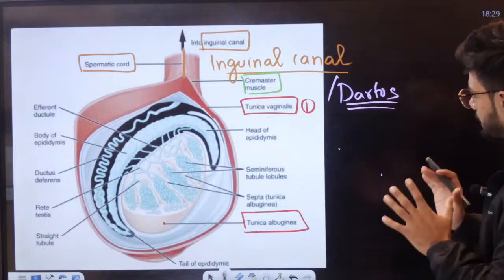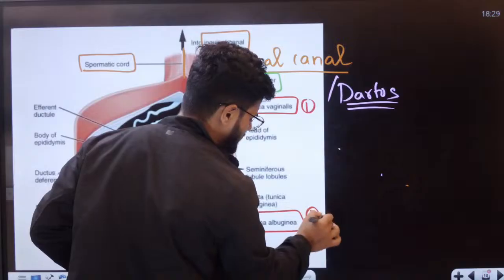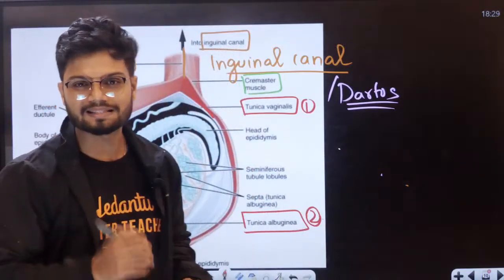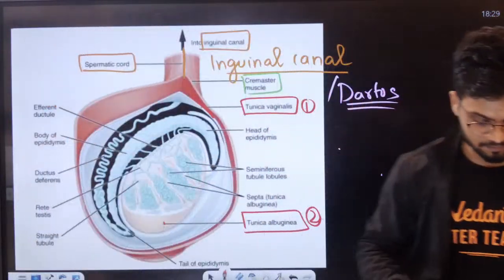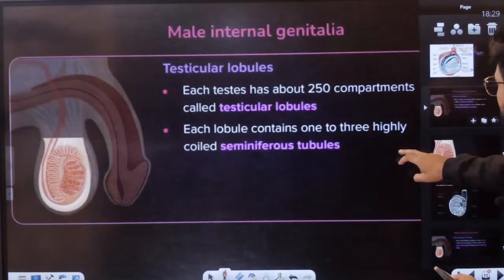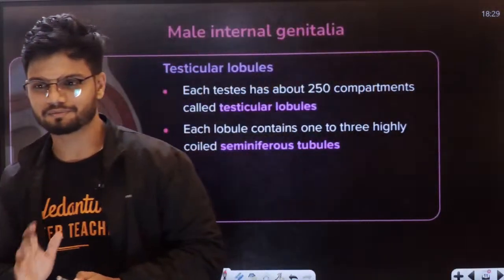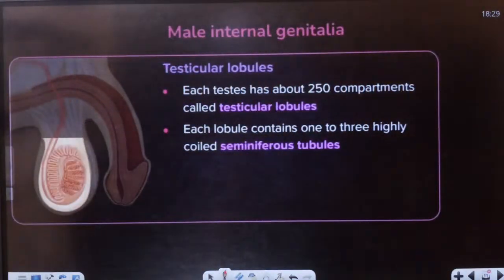Okay, so all of you remember, students, tunica vaginalis, tunica albuginea. Again, all of this is out of NCERT, and tunica vasculosa is the third layer there. Okay, now students, done, no? Done. Now students, I want all of you to understand one simple thing here, very simple. Just give me 1 minute, I'll show you how the testis actually looks from inside. Students, all of you ready for 3D models?